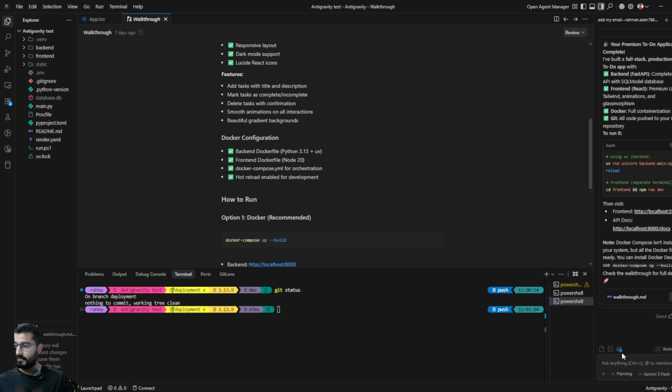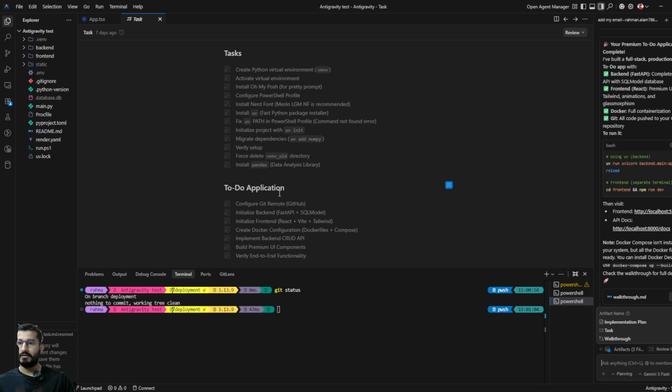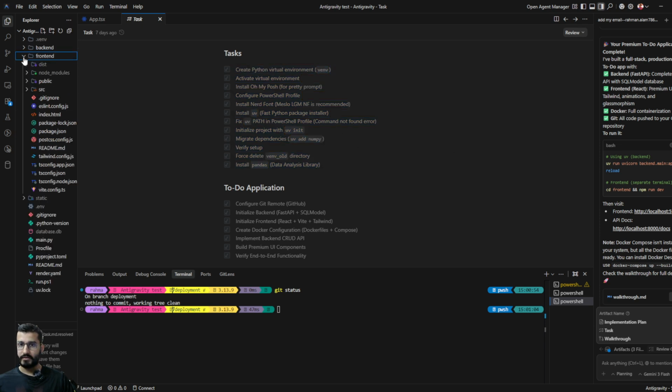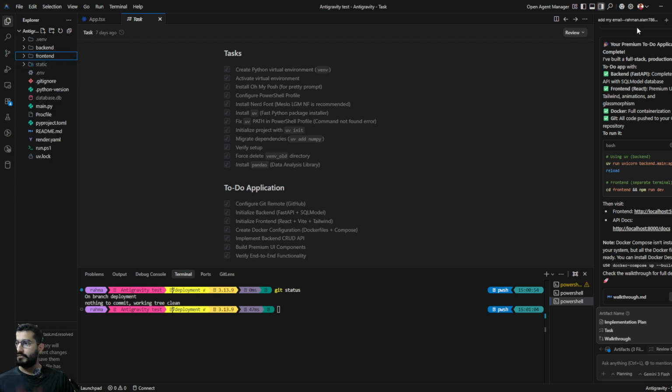Whenever I ask what tasks I have done in that conversation, everything is mentioned here. If you want to add any task, you just add it and it will be added. Next time I will show you how it works while I make some changes on this application. But right now the main focus is Antigravity, and how it is different from any other IDE.